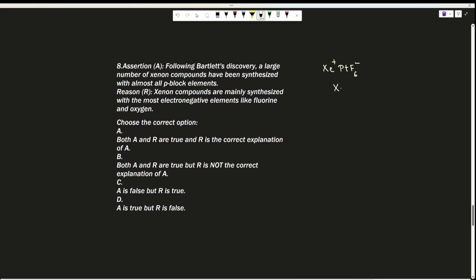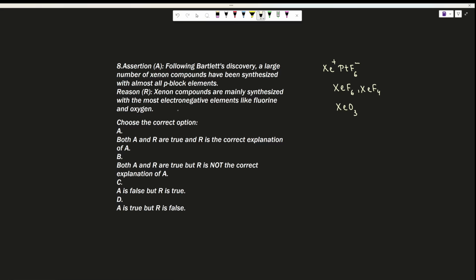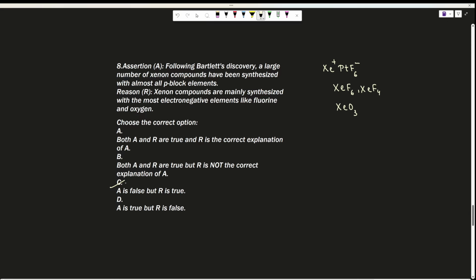It is only with most electronegative elements like fluorine. See, you must have seen the compounds like this, right? And all the compounds are with fluorine or oxygen, this type of compounds. Okay, so your reason says mainly synthesized with most electronegative elements. So that is correct. That means here A is false but R is true.